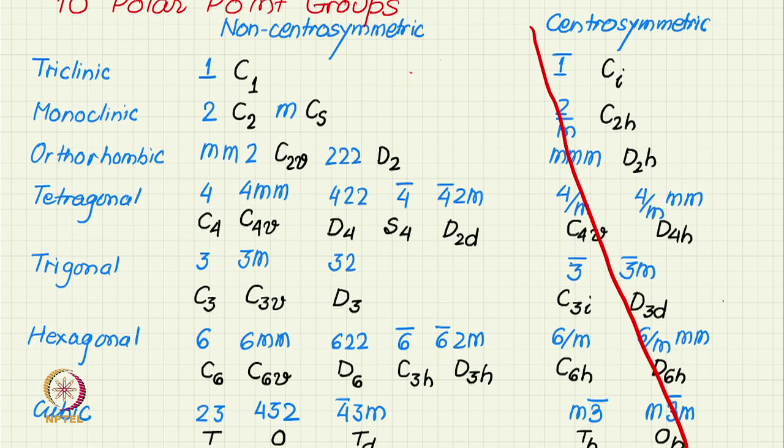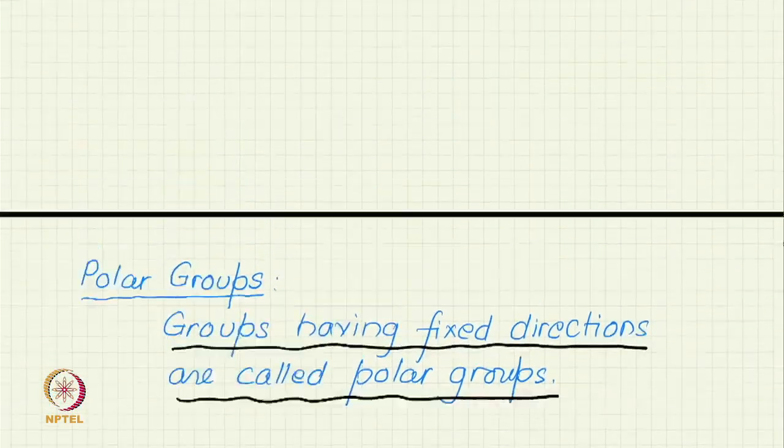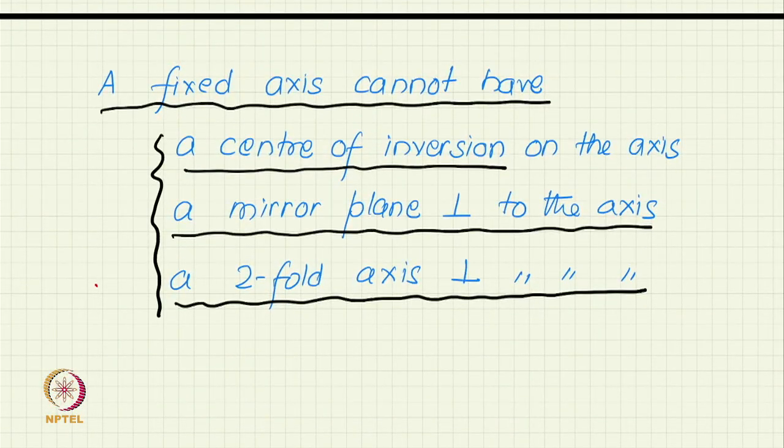We have seen for example, that 2 has a fixed axis, the two-fold axis itself, whereas 2 by m we have already listed is centrosymmetric, does not have. In 222, for example, there is a two-fold perpendicular to any given two-fold, and we have seen that if there is a two-fold perpendicular to any given axis, it cannot be a fixed axis.